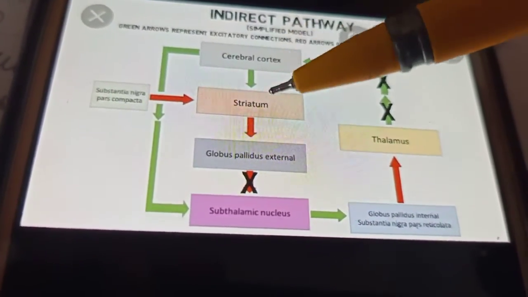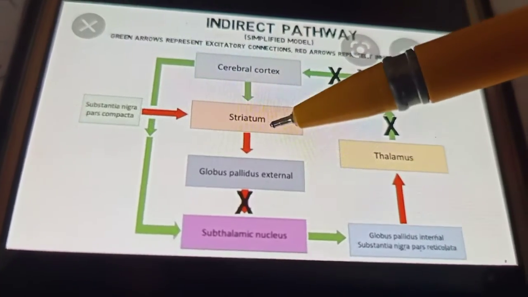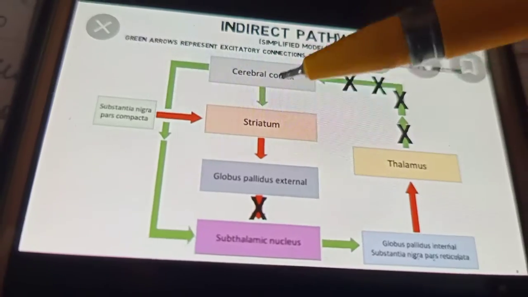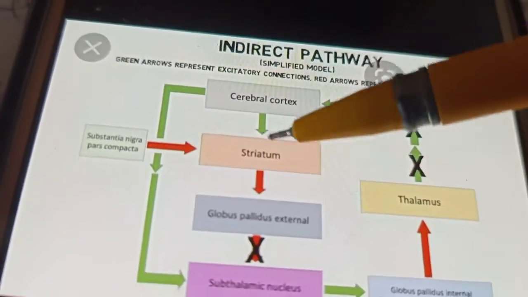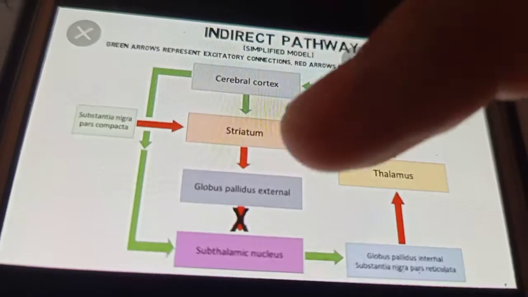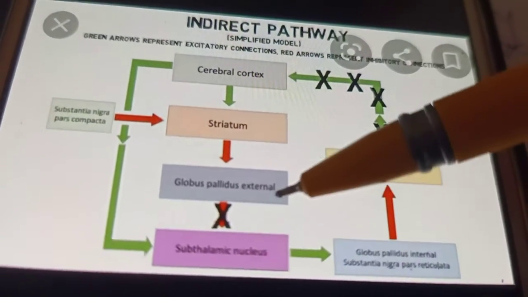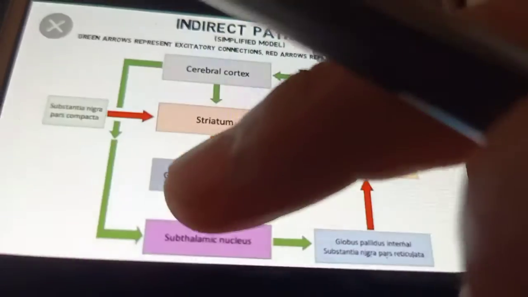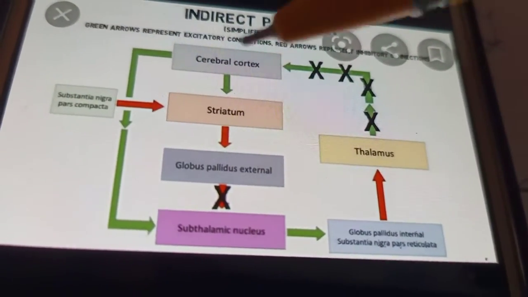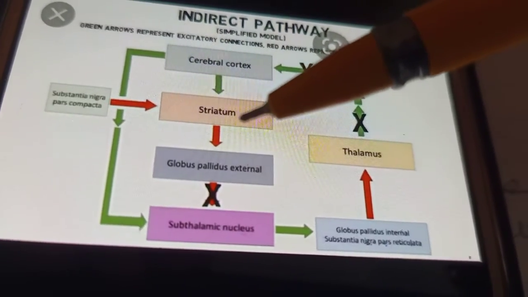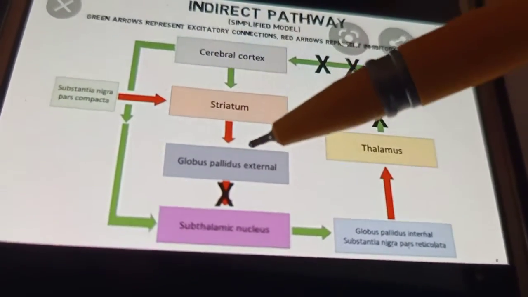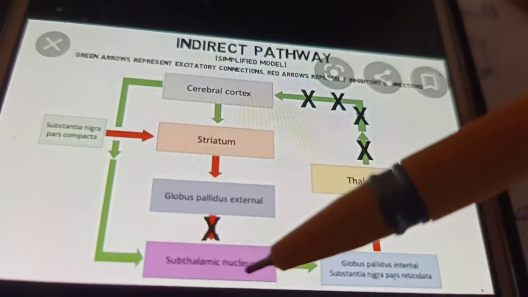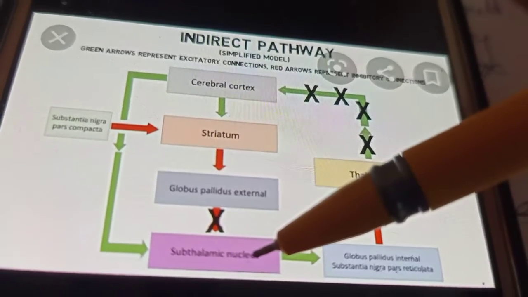Now the striatum has inhibitory neurons, which are excited by the signals from the cortex. As it has inhibitory neurons, it will send inhibitory signals to the globus pallidus external. Normally the function of the globus pallidus external is to inhibit another section of neurons of the basal ganglia, that is the subthalamic nuclei.